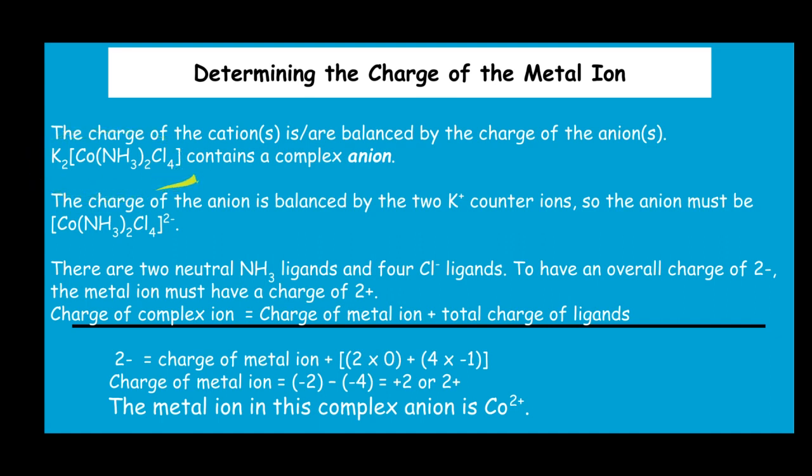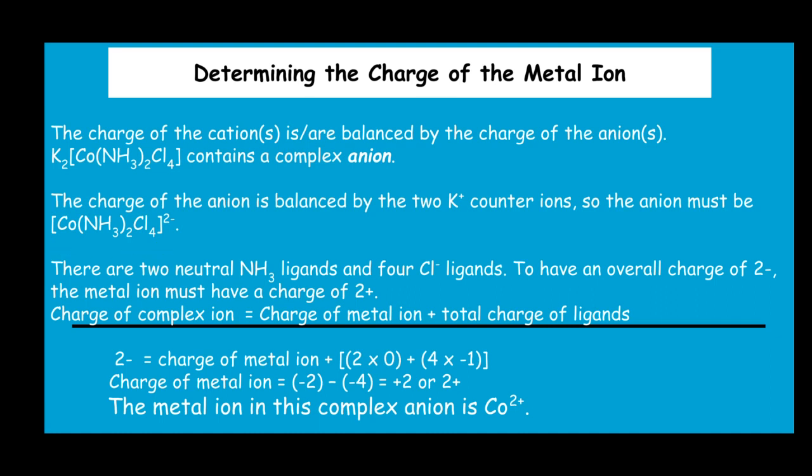When this complex is dissolved in water, it ionizes to give potassium ion and a complex ion, diamminetetrachlorocobalt complex, on which there is di-negative charge. We know the charge of the cation is balanced by the charge of the anion. The negative charge of this complex ion is balanced by the two potassium ions. This is why this complex ion is an anionic complex.